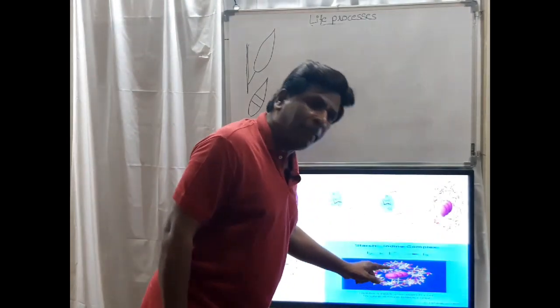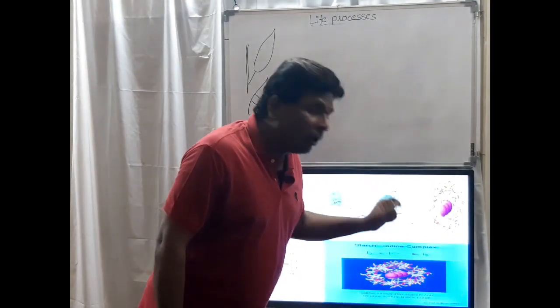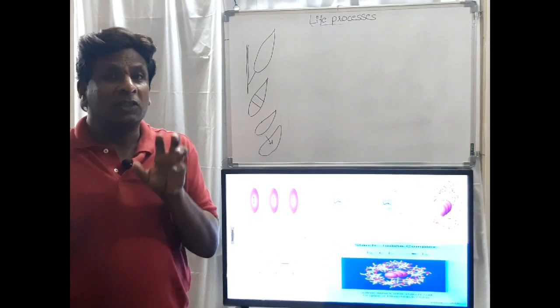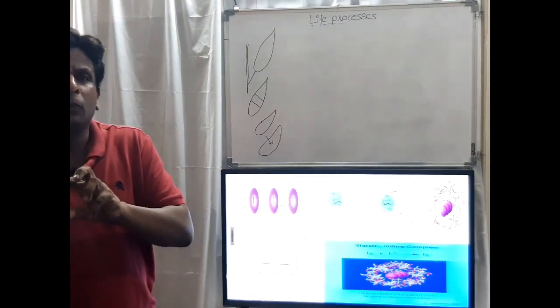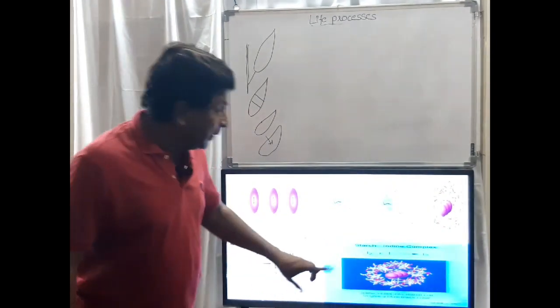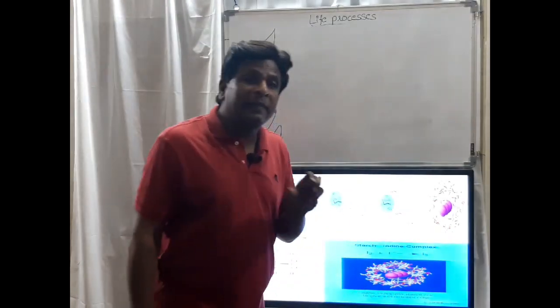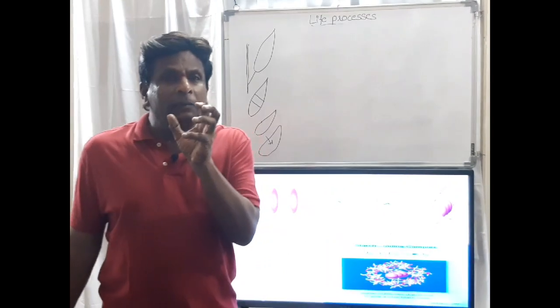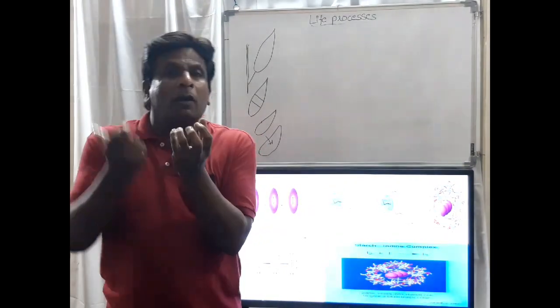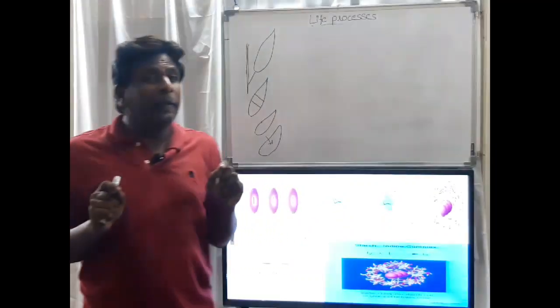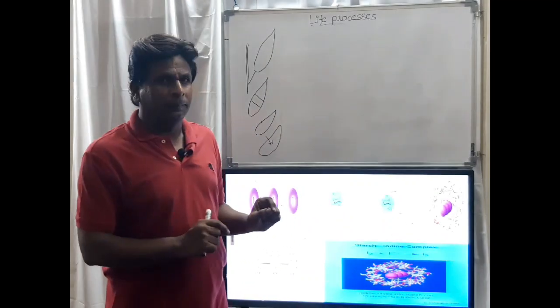When this happens, there will be prepared an I3 complex. Starch triiodide complex. The nature of this complex is that it absorbs all the colors which fall on that complex. This is the main scientific reason here.